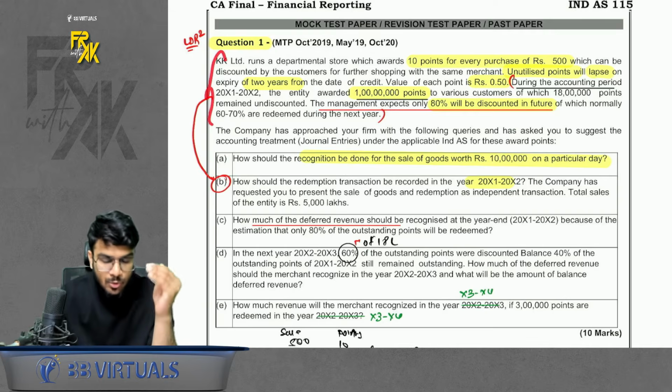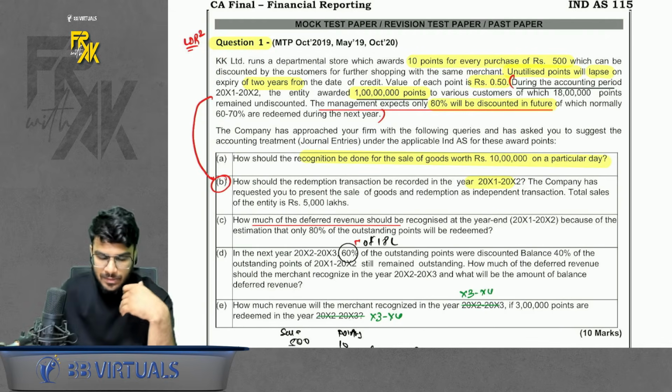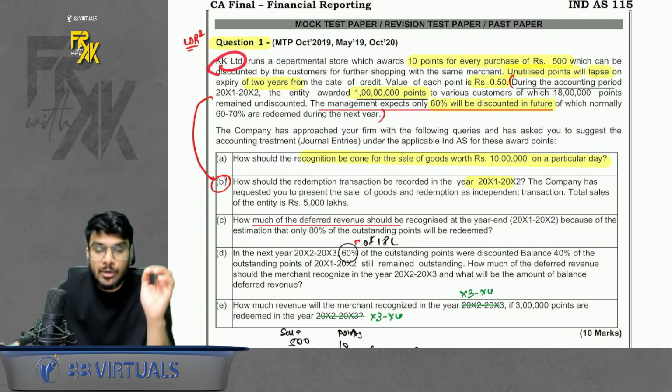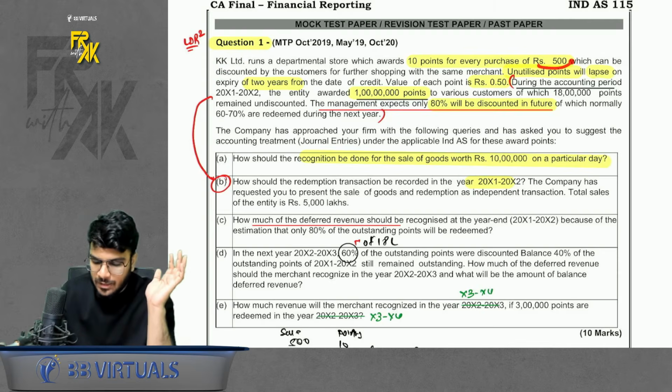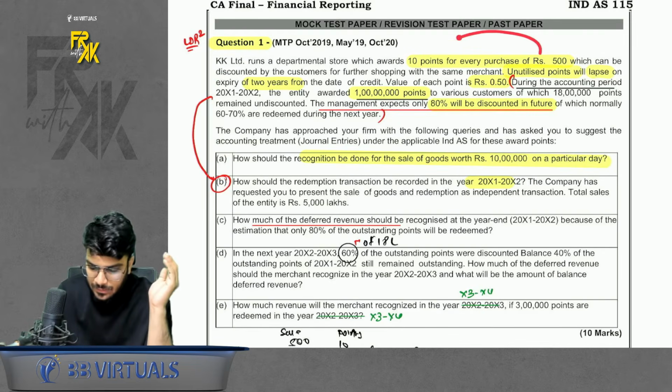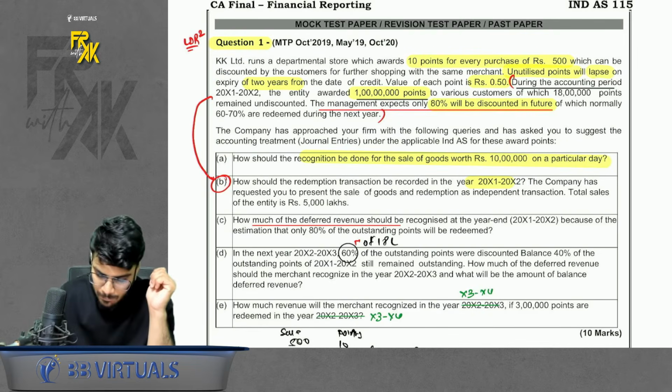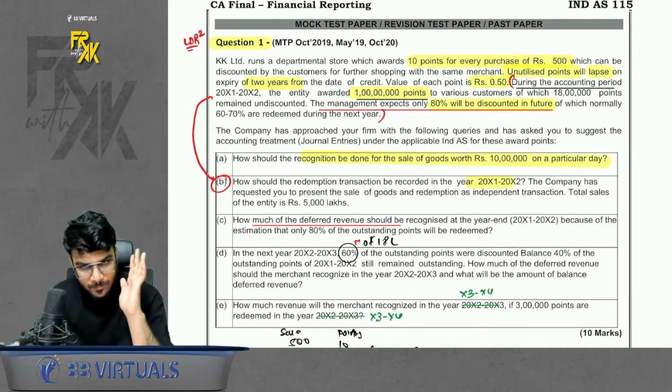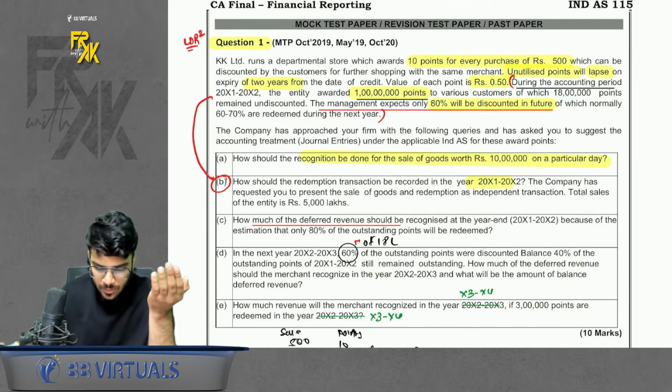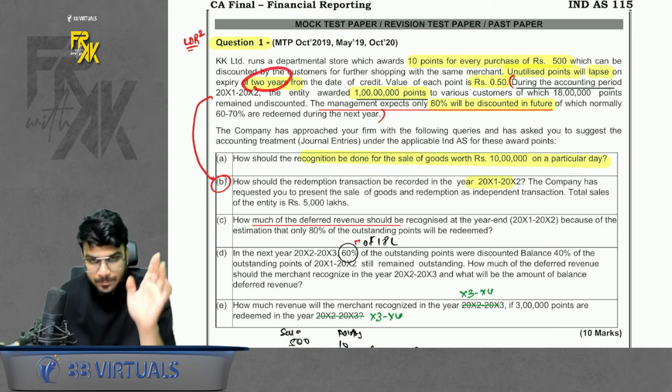Still, I will just go through them so that you have an idea of what is happening in the question. So the first question is related to loyalty points. It says whenever a customer makes a purchase of 500 rupees, they are granted 10 points. The value of 1 point is 0.5, and the points are valid for 2 years.